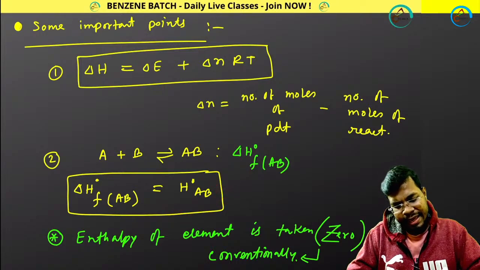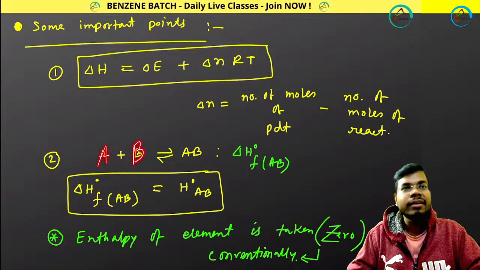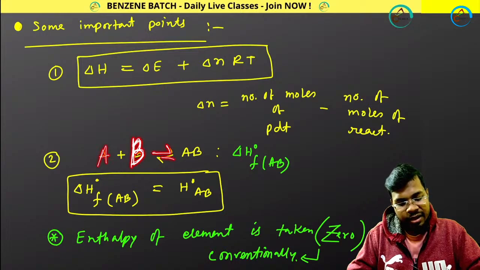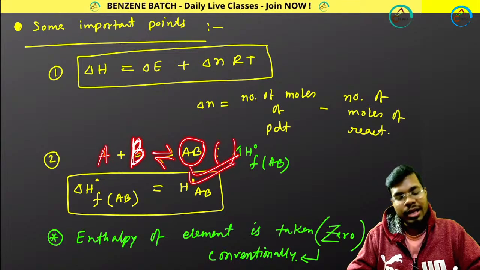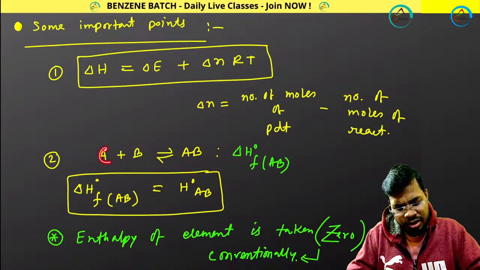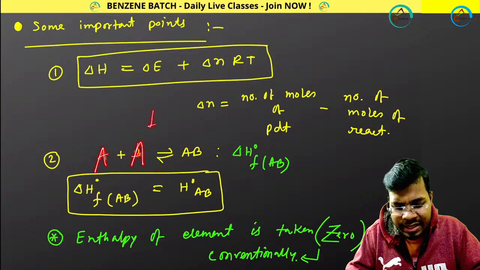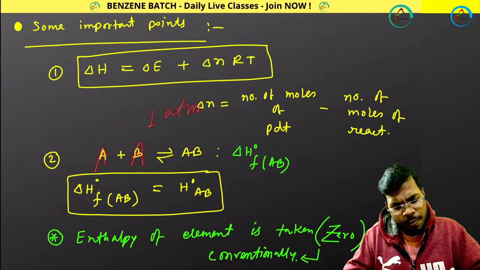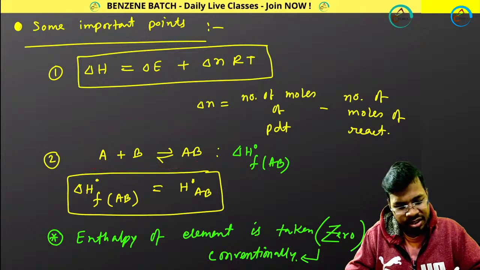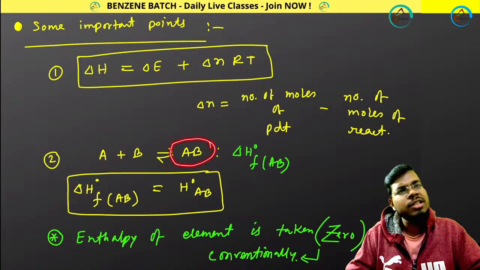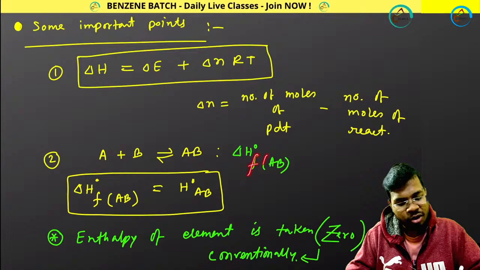Suppose A is one element, B is another element. A and B are two different elements, and finally I am getting AB. It's a product, a compound molecule. But these are elements, like suppose carbon and another element. So if these two elements, only one atom is there. For this reaction, because one mole of product is forming, that's why I am telling you it is delta HF of AB.